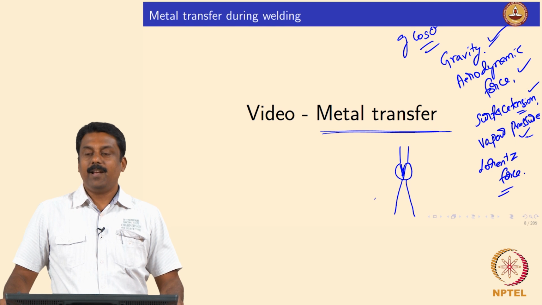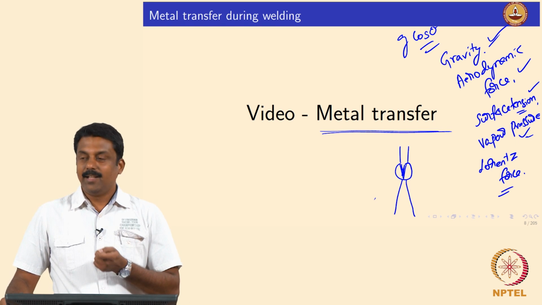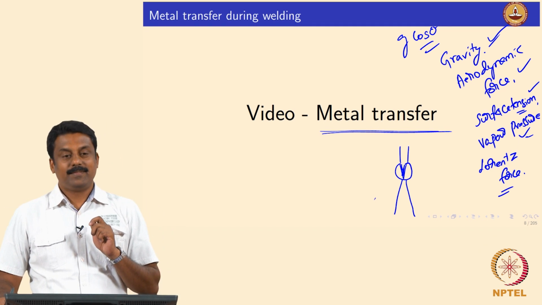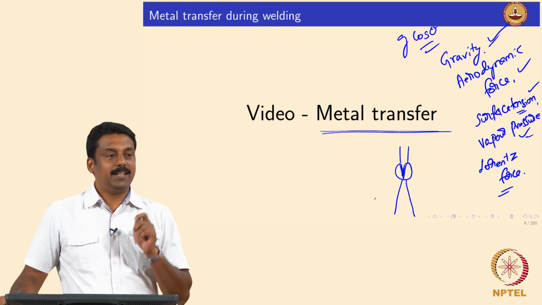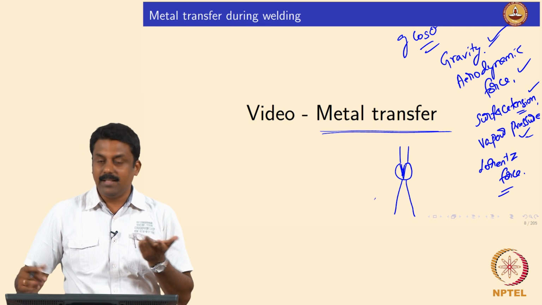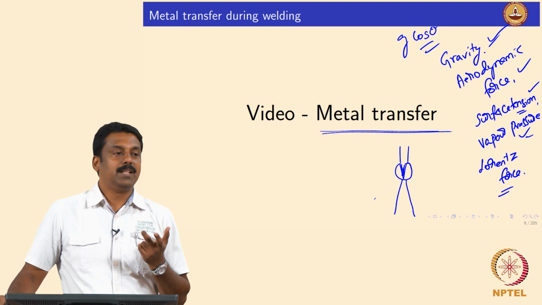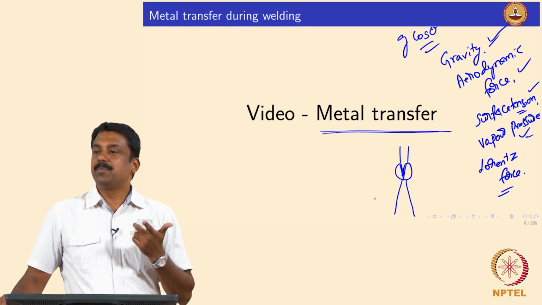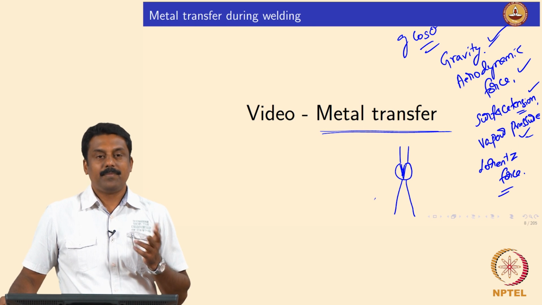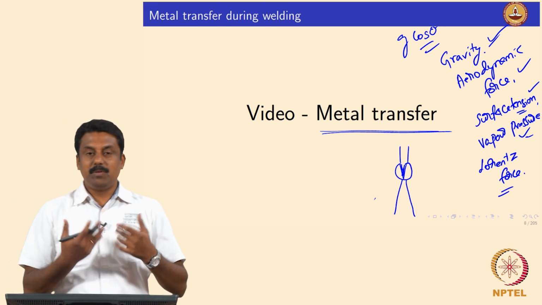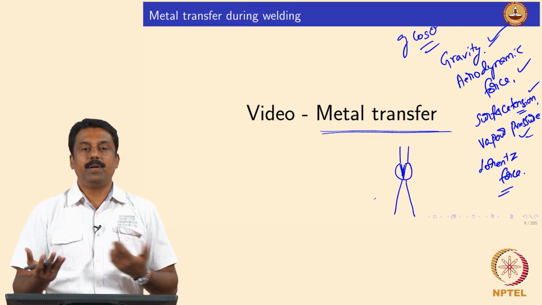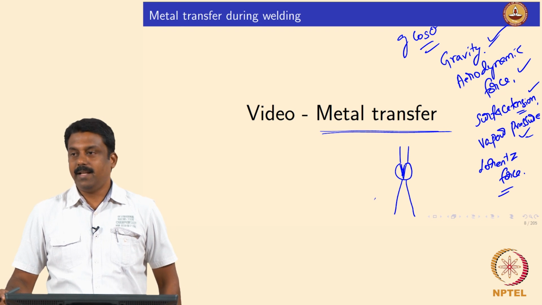In order for the droplet to be transferred, one of the forces which assist should be maximized, either gravity, the plasma jet, the aerodynamic force, or the Lorentz force. One of them should be maximized to overcome the resisting forces. So we will see the force balance, and that will determine the shape as well as the transfer kinetics, the number of droplets transferred per unit time. Yes, is it clear?